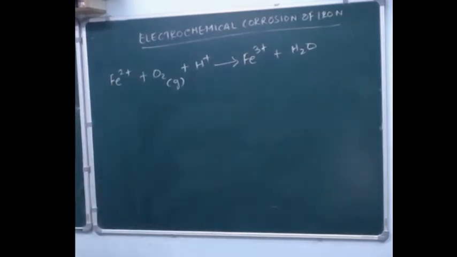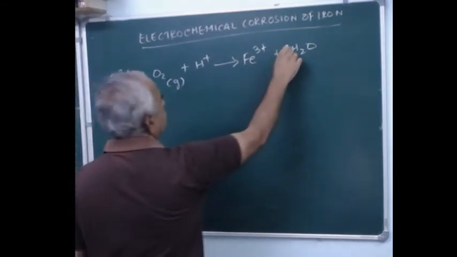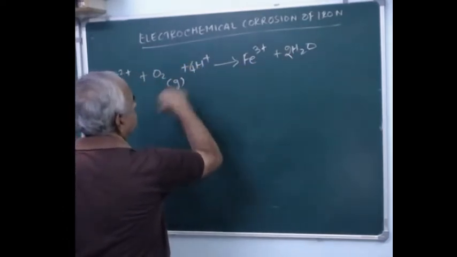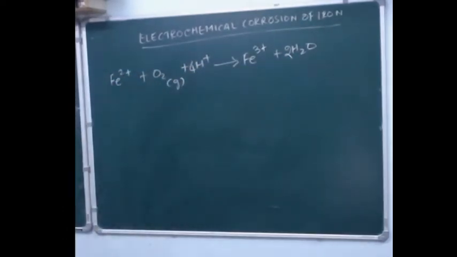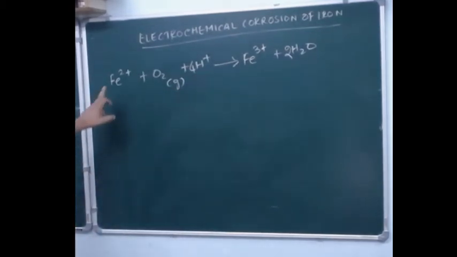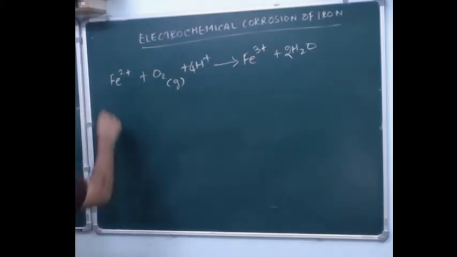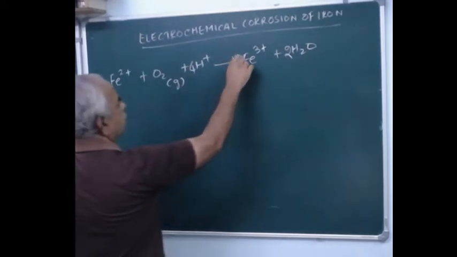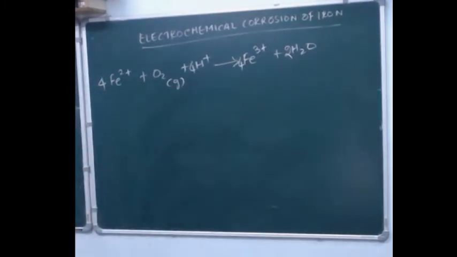Now you can balance this, you can put 2H2O, because of O2 and 4H plus. Here you have Fe2 plus and 4 plus, so 4 plus plus 2 plus gives 6. In fact this is 4Fe, and this becomes 4Fe3 plus, because we have to balance the equation.